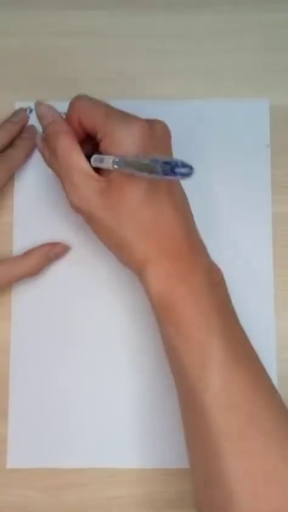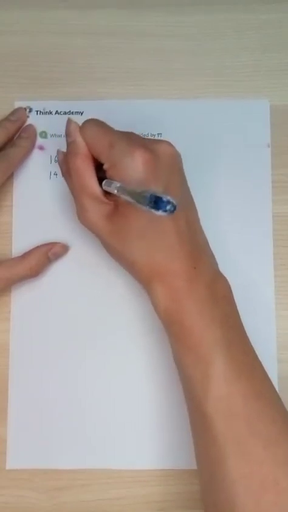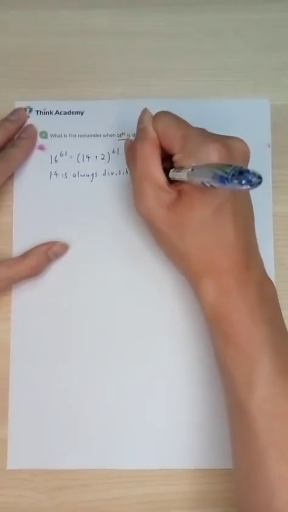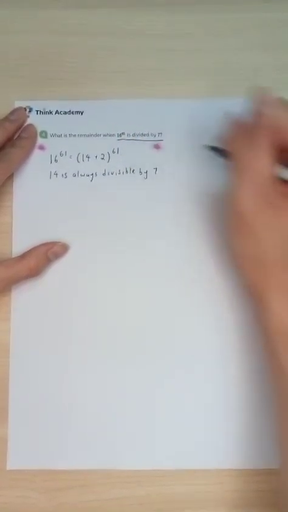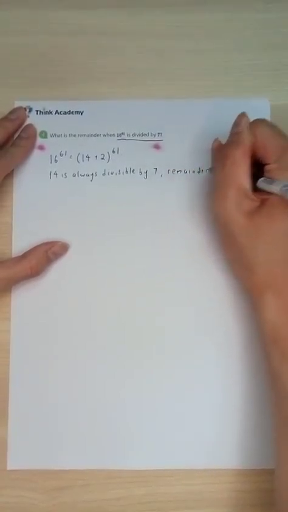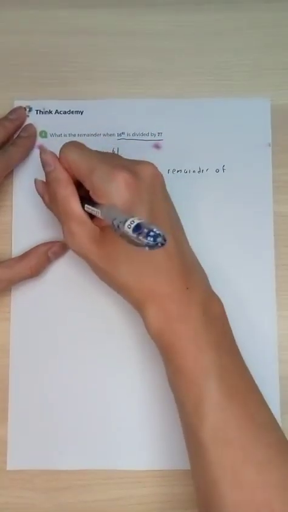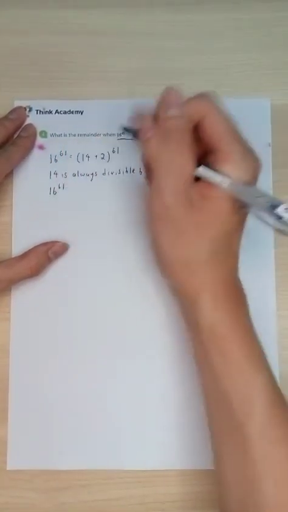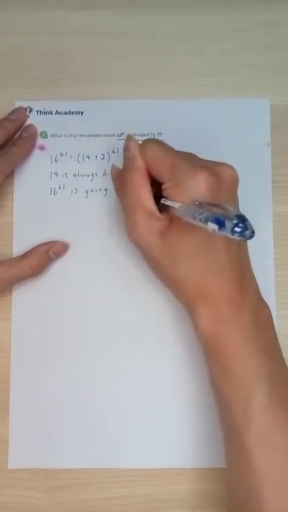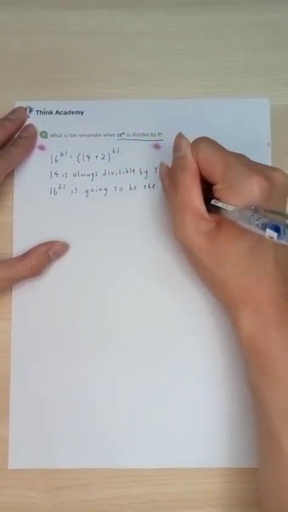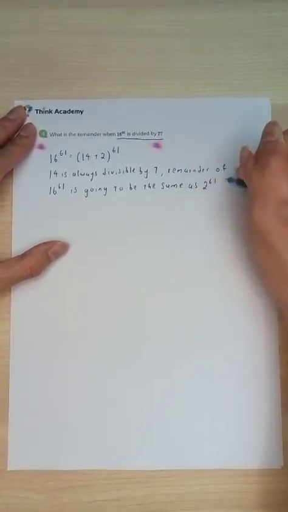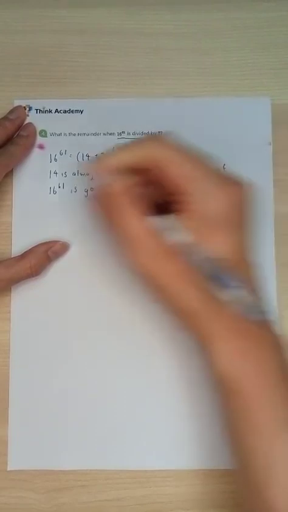So the remainder of 16 to the power of 61 is going to be the same as 2 to the power of 61 when divided by 7.